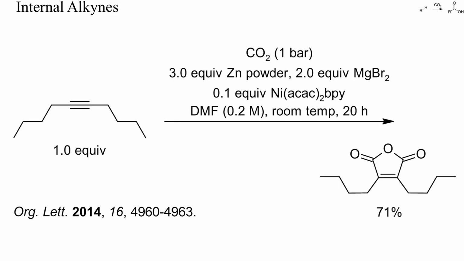One rather unique reaction is the twofold carboxylation of internal alkynes. This can again be realized in a one-pot fashion with a nickel catalyst, a reducing agent and carbon dioxide. In this example, a maleic anhydride was prepared this way.